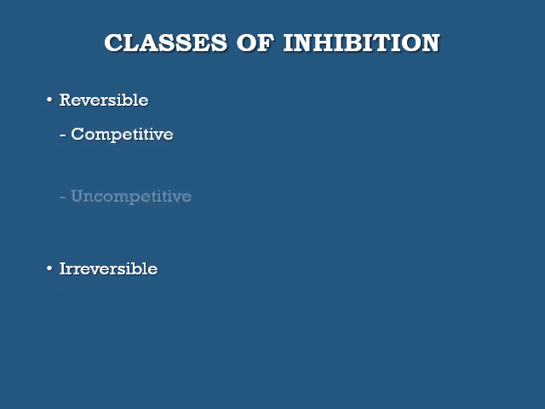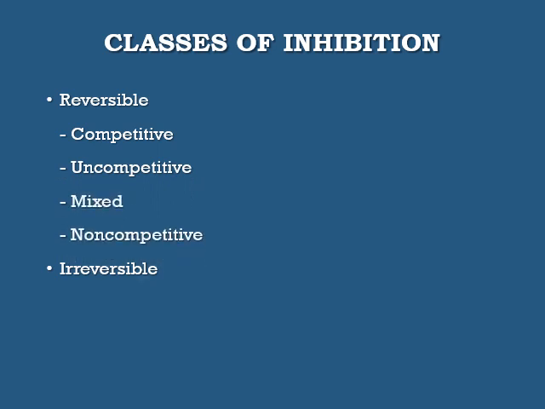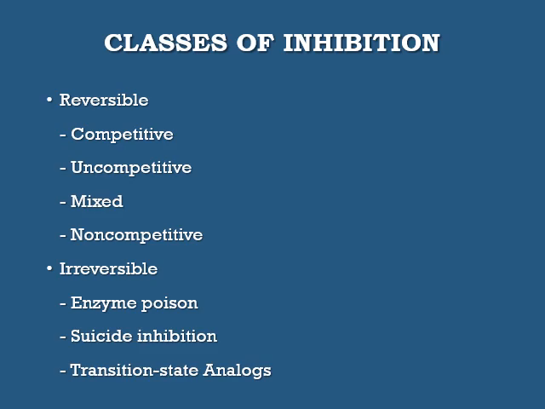Classes of inhibition. Enzyme inhibition can be broadly divided into reversible inhibition and irreversible inhibition. Reversible inhibition can be divided into competitive inhibition, uncompetitive inhibition, mixed inhibition, and non-competitive inhibition. Irreversible inhibition can be inhibition by enzyme poisons, suicide inhibition, and inhibition by transition state analogues.